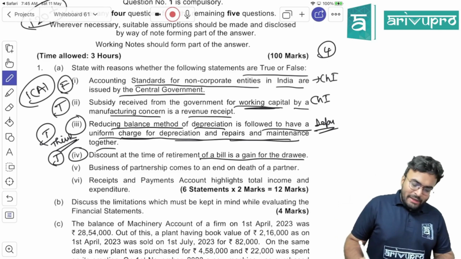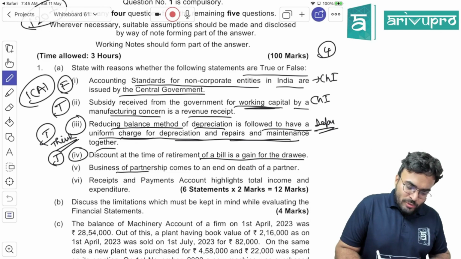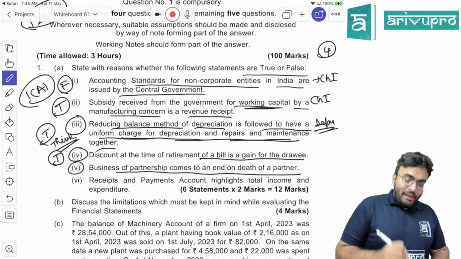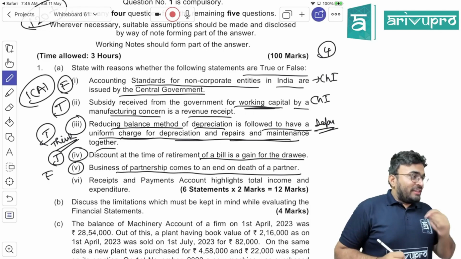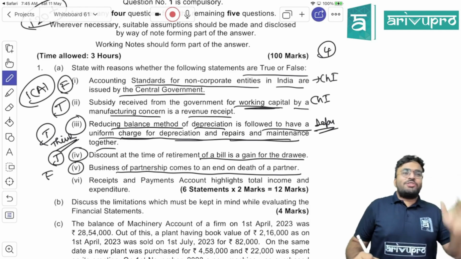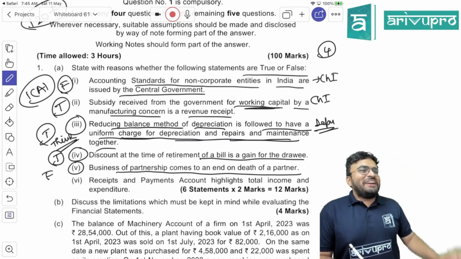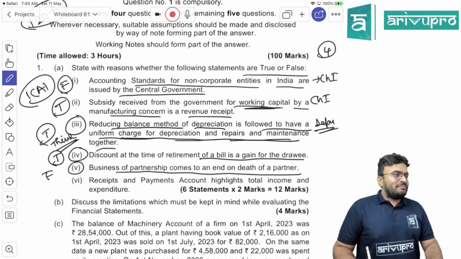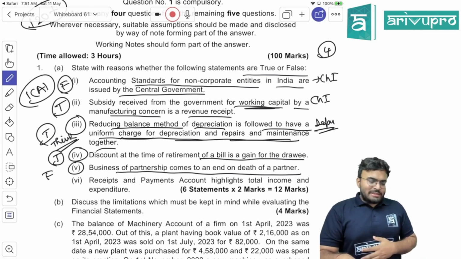Next, business of partnership comes to an end on death of a partner. Is it true? If this is true, your one unit only was not there. You don't have to study only death of a partner. Business is coming to an end. No, directly go to dissolution of partnership. Are you getting my point? Okay, let's continue.